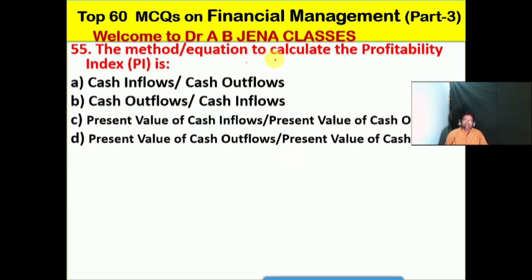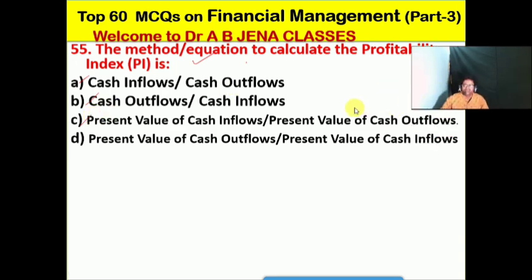The method or equation to calculate the profitability index, what is it? A, it's the cash inflows divided by cash outflows. B, it's the cash outflows divided by cash inflows. C, it's the present value of cash inflows divided by the present value of cash outflows. D, it's the present value of cash outflows divided by present value of cash inflows.